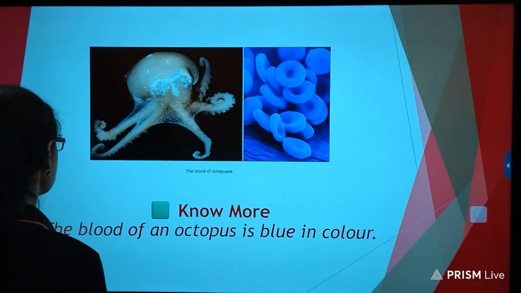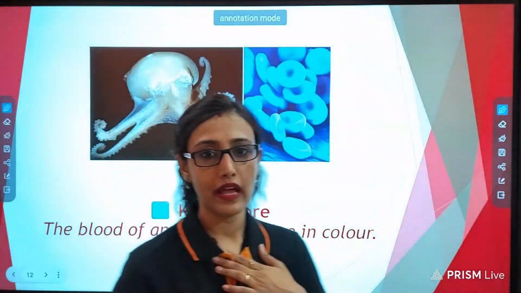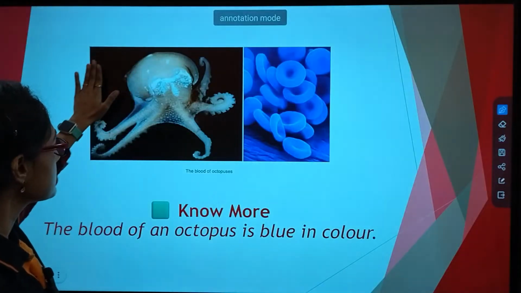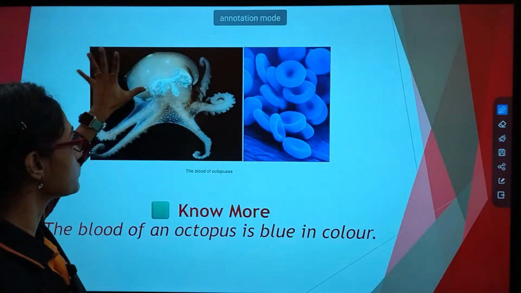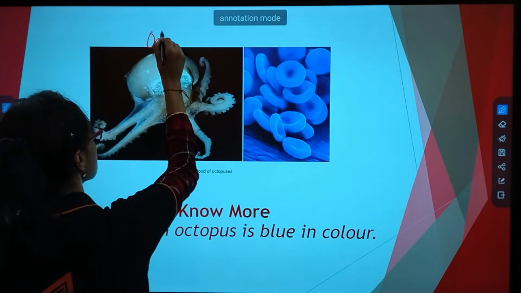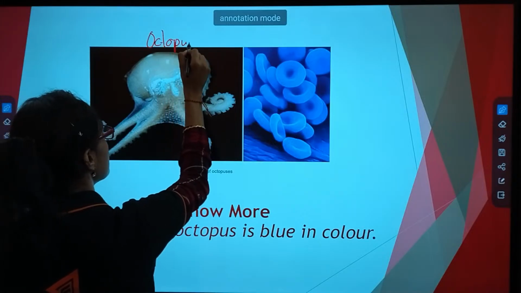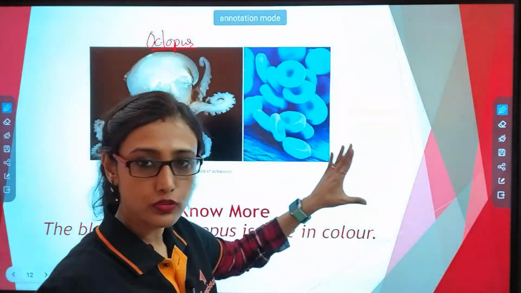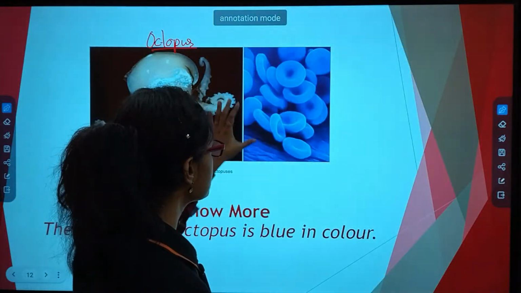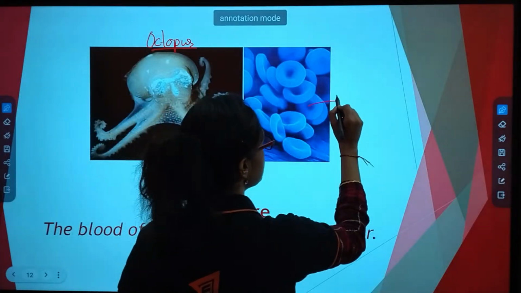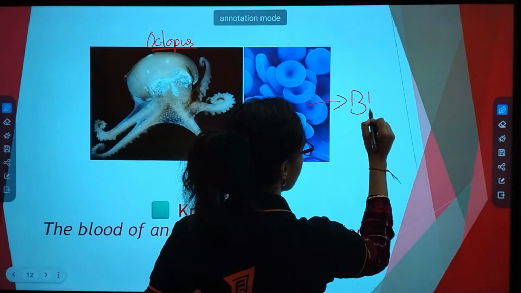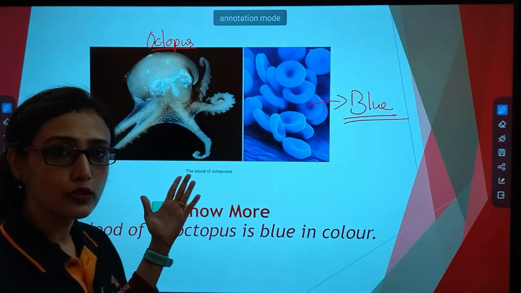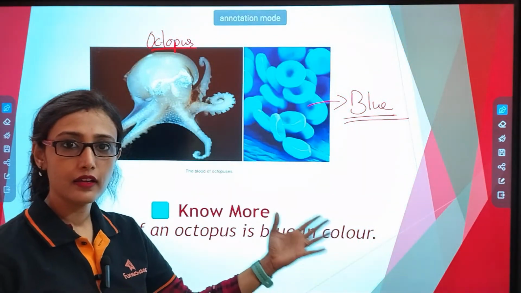Okay, now one interesting fact. We know that our blood is red in color. But look at this. What is this? This is octopus, right? And look, this is the blood of octopus. What is the color of the blood? The color of the blood here is blue. Can you tell me why octopus is having blue color?